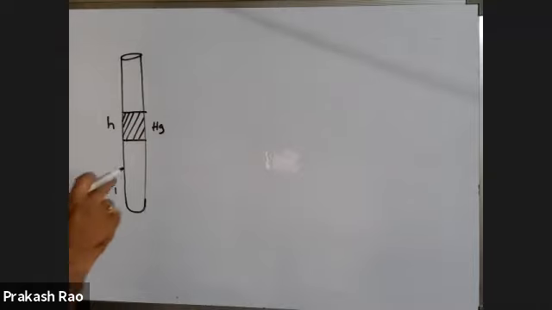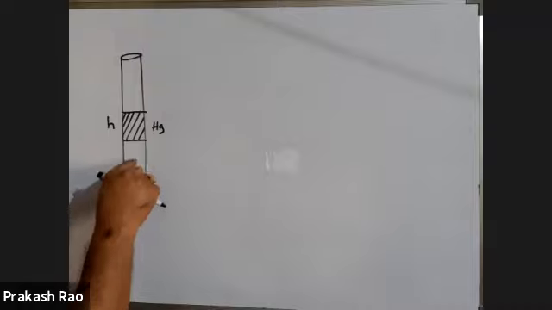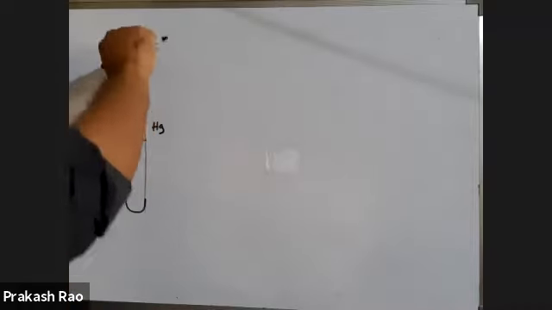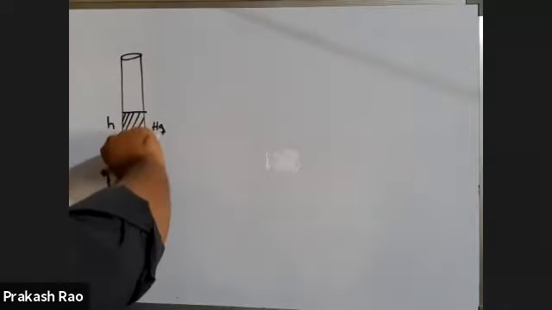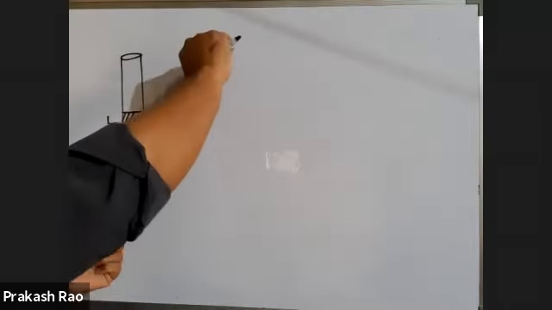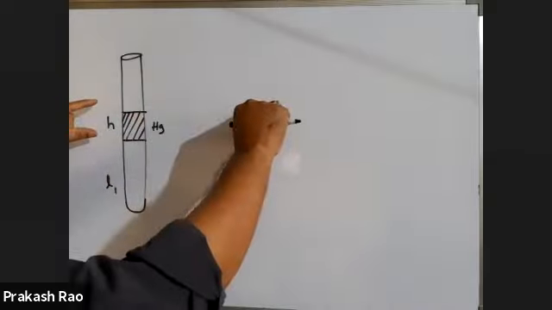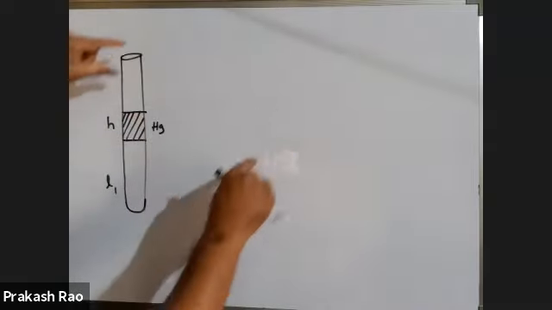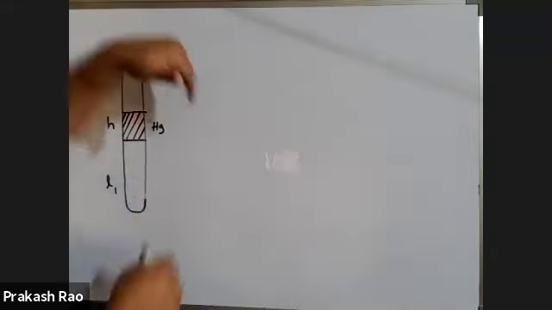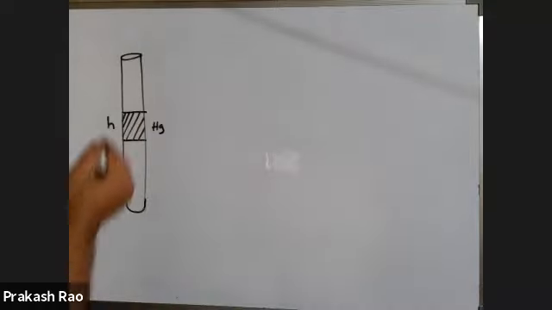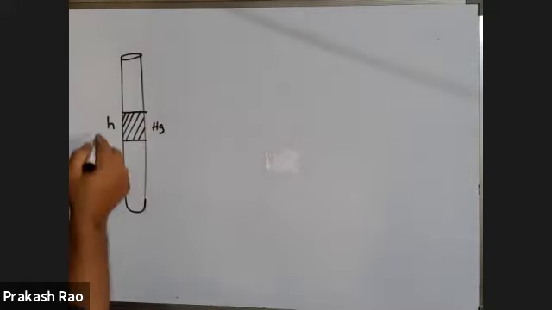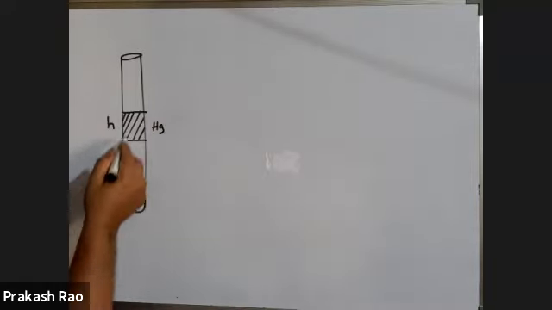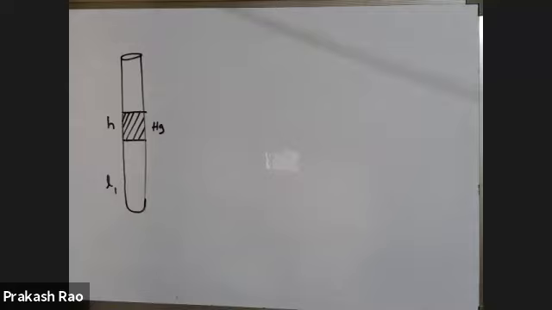Now, what are the forces acting on this? You tell me. This is in equilibrium. For example, if you tilt like this, the length of the air column changes, which means the pressure changes. If you tilt like this, pressure is different, length of the air column is different. You can tilt with the open end downward also. Let us consider a quill tube whose open end is vertically upwards, the height of the mercury column is h, and the length of the air column trapped is L1.